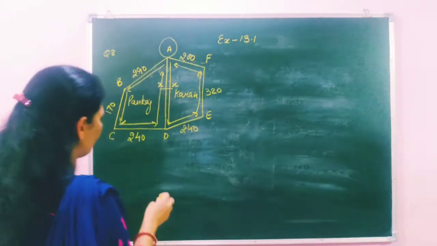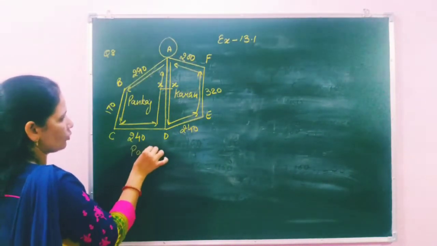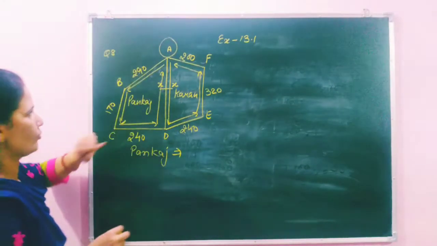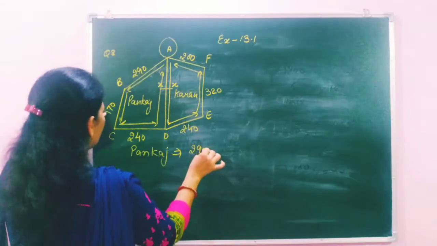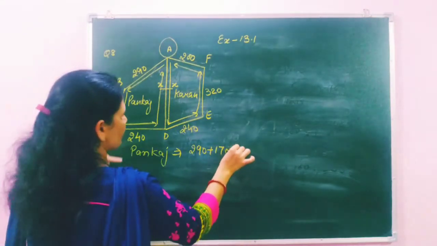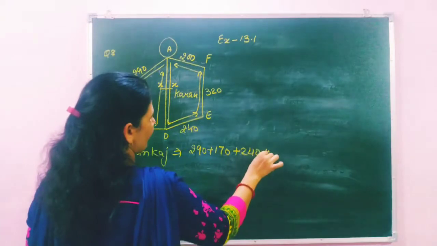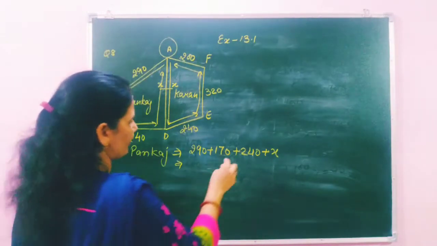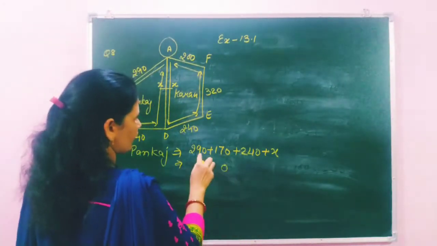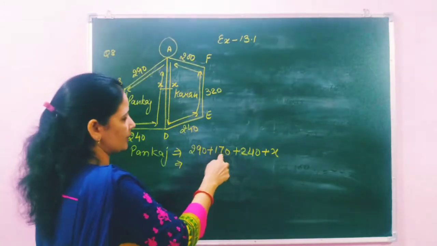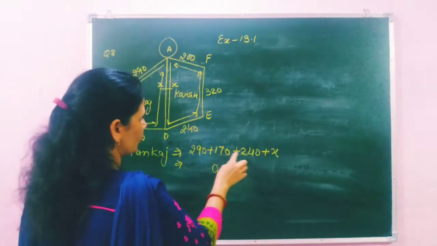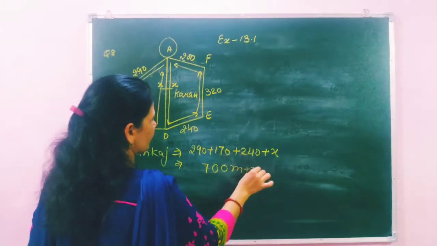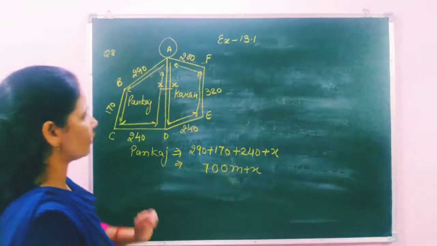Okay. So the total distance covered by Pankaj. To find the total distance, we have to add all of these. So 290 plus 170 plus 240 and x. So students, if we add these three together, we find the sum: 0, 9 plus 7, 16, 16 plus 4, 20, 2, 2, 4, 5, 6, 7. That means 700 meter plus x is the distance covered by Pankaj.